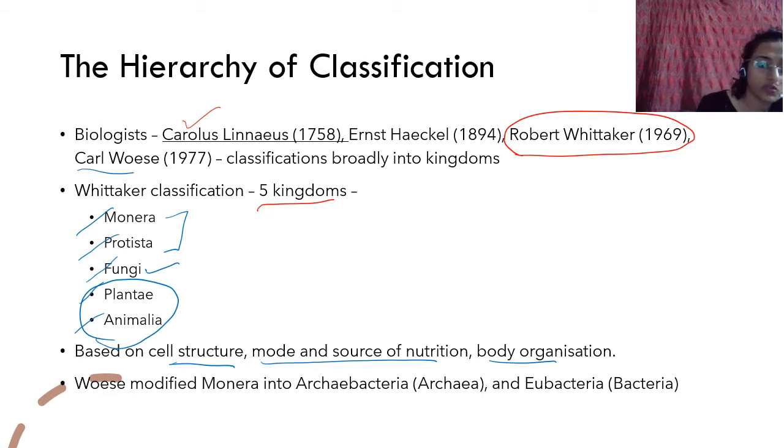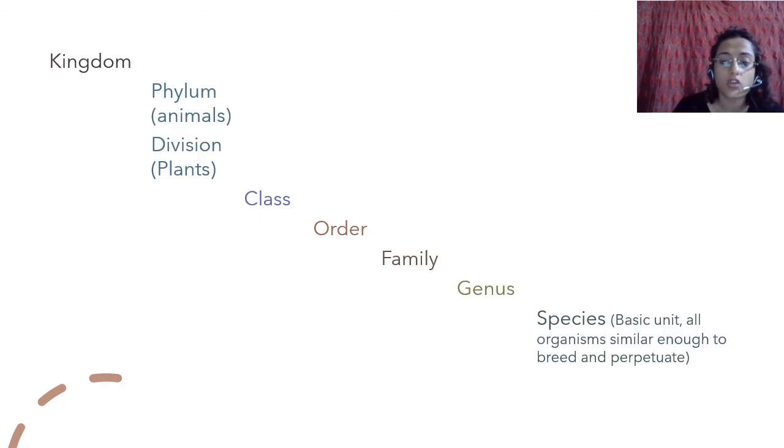What did Carl Woese do? Carl Woese modified Monera into Archaebacteria and Eubacteria. Archaebacteria or Archaea are really old. Archae means old, ancient. So Archaebacteria and Eubacteria. But we are going to be talking only about the Whittaker five kingdom classification. So this is the way it is classified.